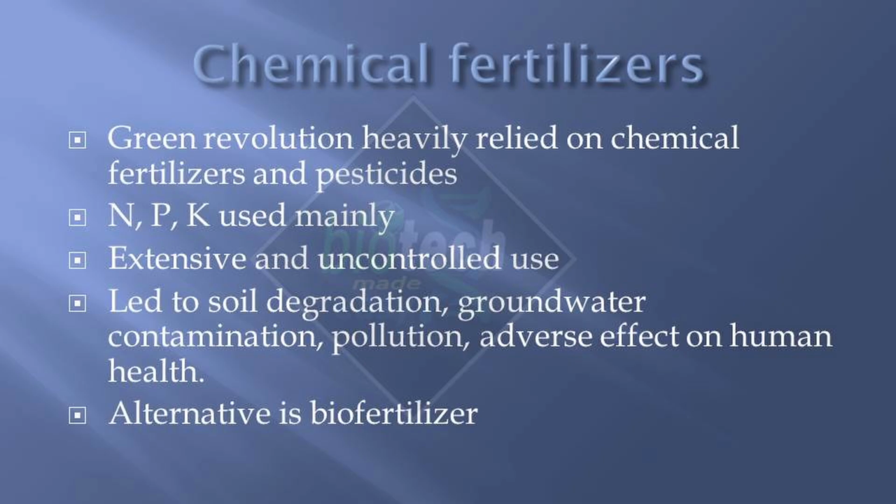Because they were giving good results, they were helping in good yield, farmers started using them extensively and in an uncontrolled way. Generally, it is said for chemical fertilizers that they should be used in a controlled way. At what time they should be used, how much amount should be used in the field, that all should be controlled. But then, because they were giving good results, everyone started using them.